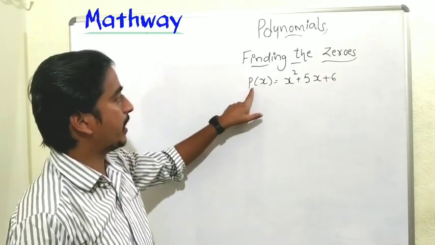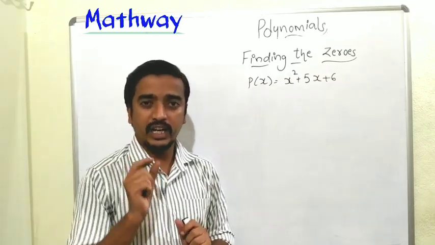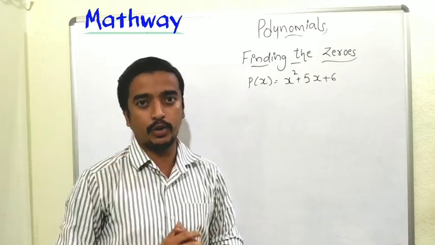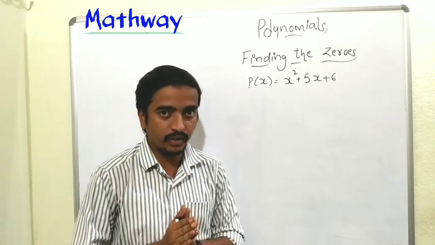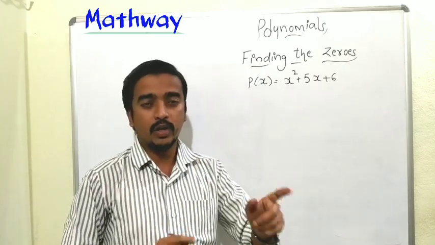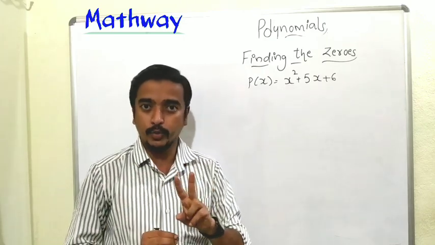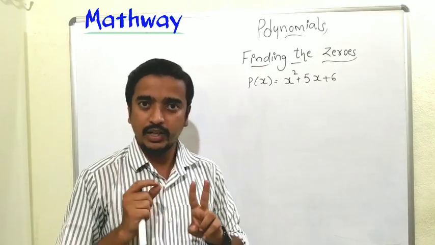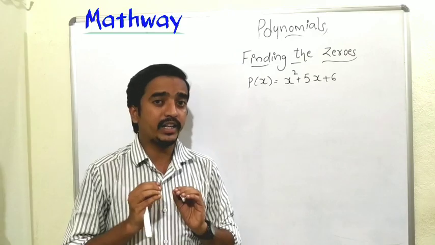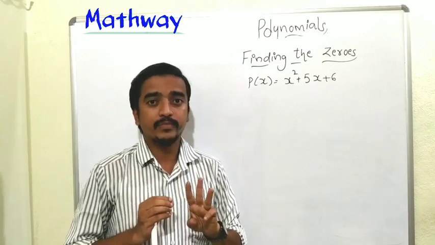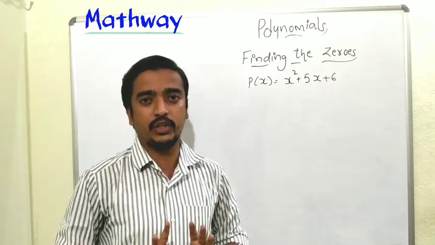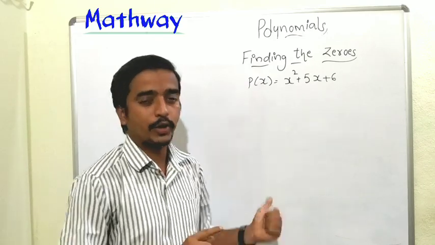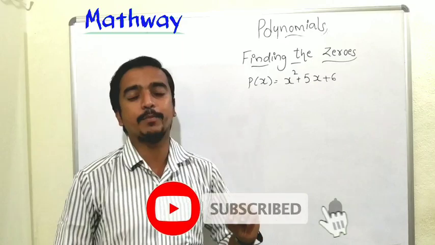So here we have an example. There is a relation between the degree of the polynomial and the number of zeros of the polynomial. If the degree of the polynomial is 1, then it has 1 zero. If the degree is 2, then it has at most 2 zeros. And if the degree is 3, then it has at most 3 zeros. For quadratic, degree 2, it has at most 2 zeros. For cubic, degree 3, it has at most 3 zeros.